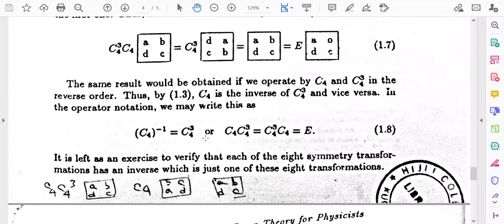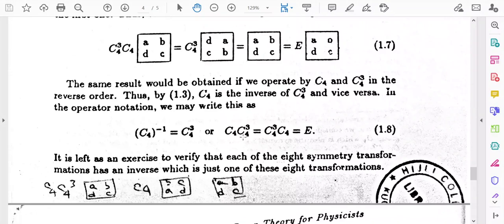But if you do some exercise, you can find the inverse of any element in the group of symmetry elements of a square. You can try this. This is one of the examples, that is C4 cubed is the inverse of C4 or C4 is the inverse of C4 cubed, but you can find the inverse of any element of the symmetry operations of a square, and that element also belongs to that group.